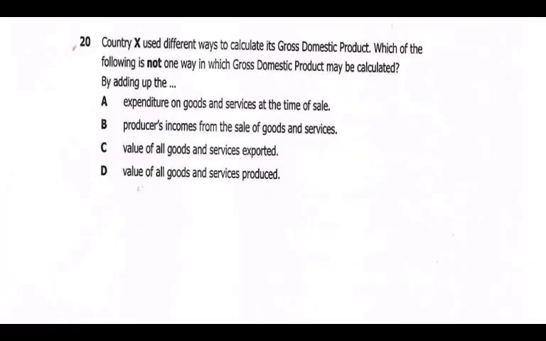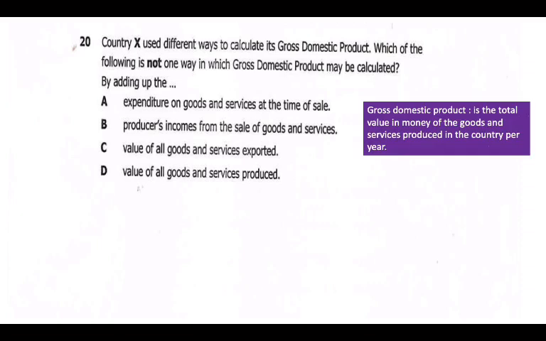Country X used different ways to calculate its gross domestic product. Which of the following is not one way in which gross domestic product may be calculated? If we see gross domestic product, I'll give a definition.